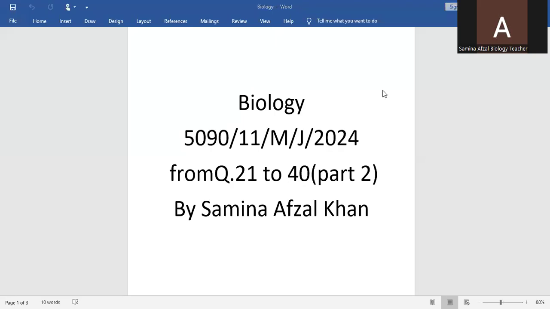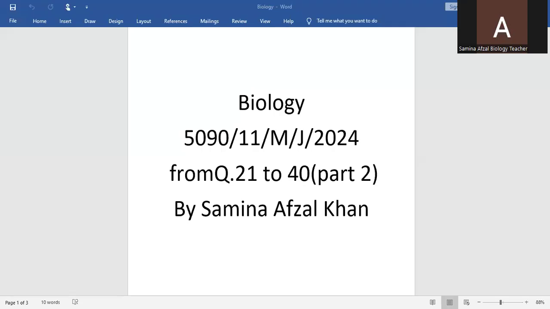O-Level Biology 5090, Paper 1, May/June 2021. From question number 21 to question number 40 will be discussed in part 2. Now, question number 21.